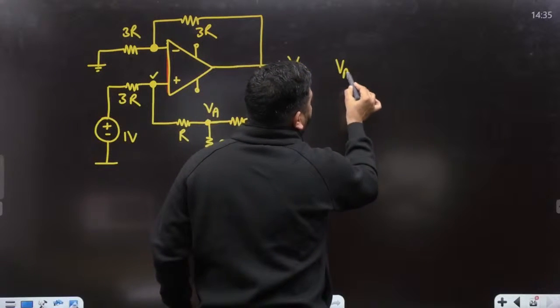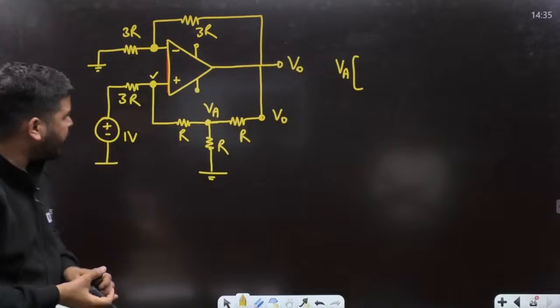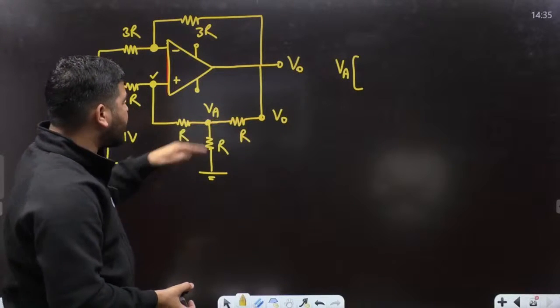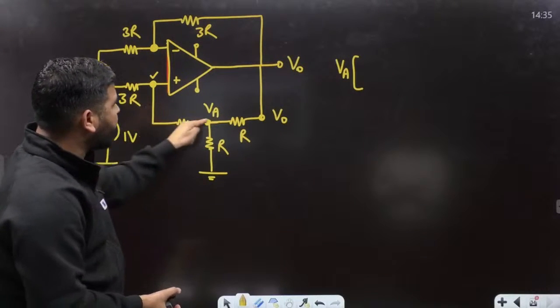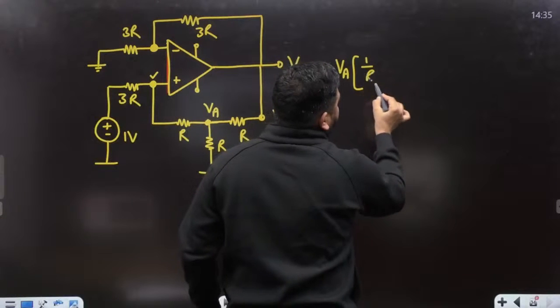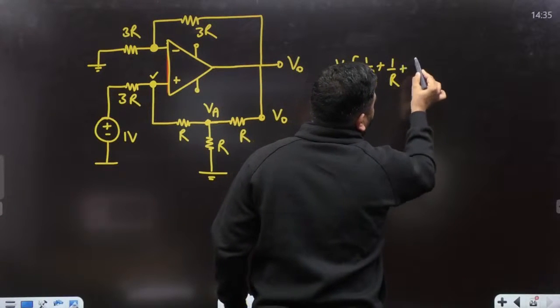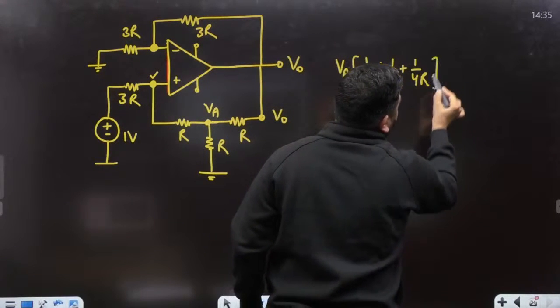You can directly write the nodal equation. Tell me the coefficient of VA. The coefficient of VA is 1 by R plus 1 by R plus 1 by 4R, equal to the entering current. Tell me the entering current, guys.